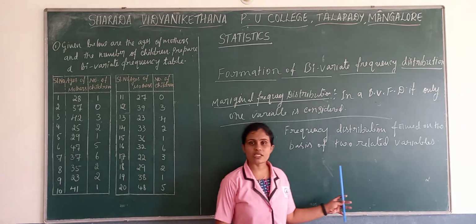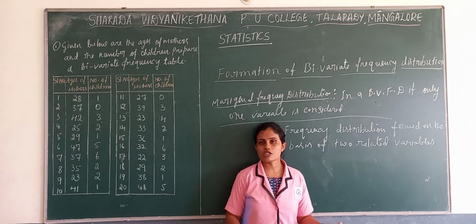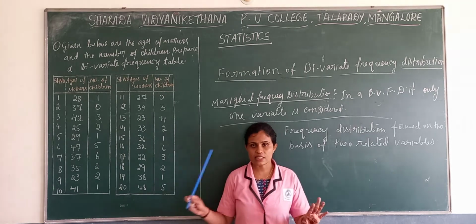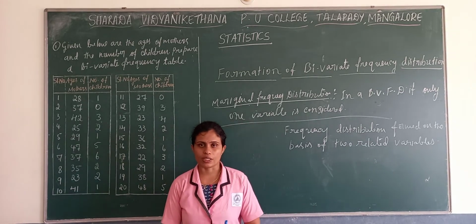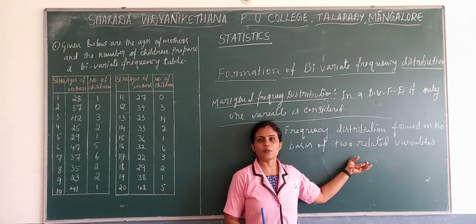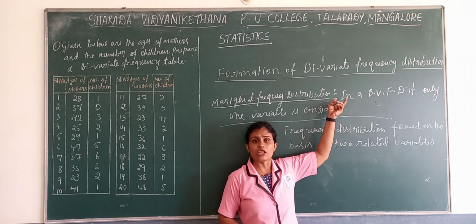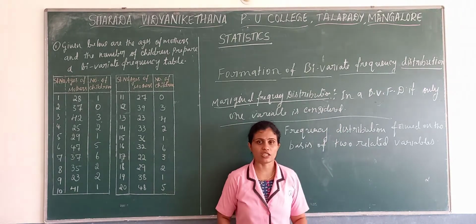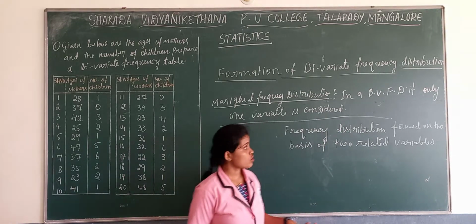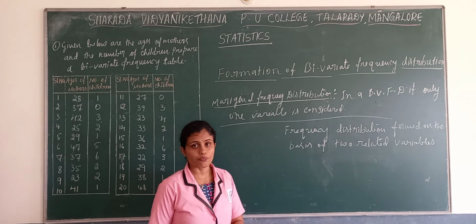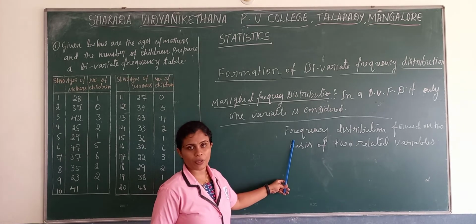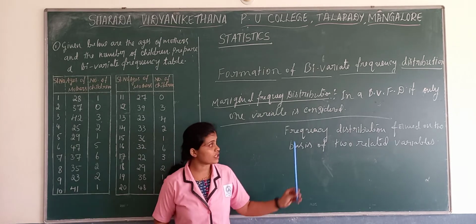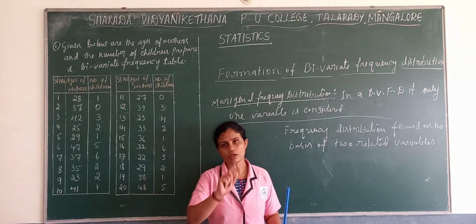So a bivariate frequency distribution is a frequency distribution formed simultaneously for two related variables, and from that, if we consider only one variable, we call it a marginal frequency distribution. Here you need to remember what a bivariate frequency distribution is and what a marginal frequency distribution is. This theory question may come for 1 mark.